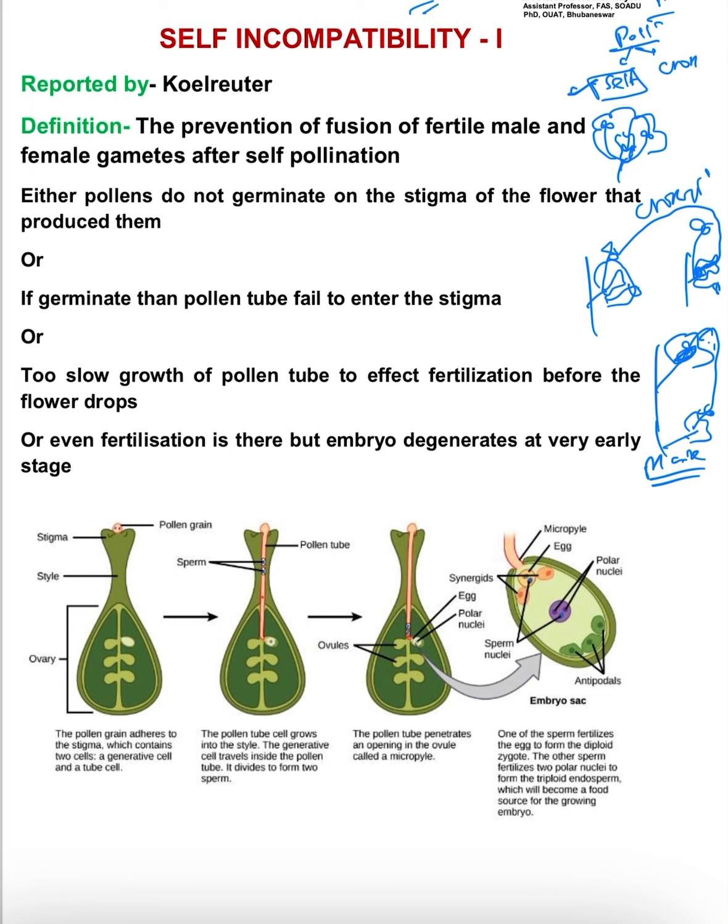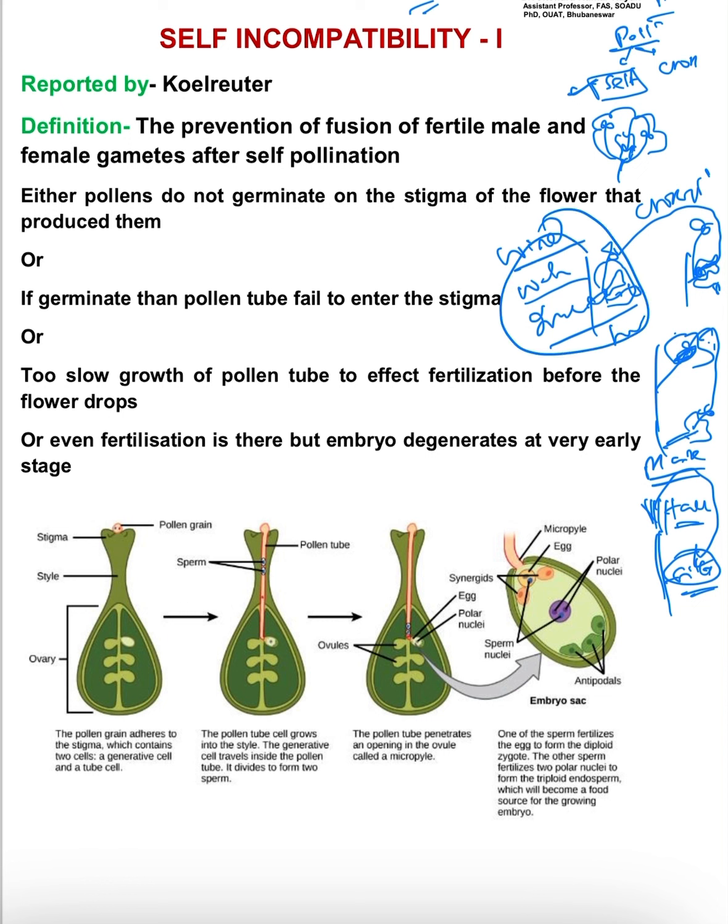This is the case in maize. In maize, the tassel is present here, but here the silk is present. This is the female one, this is the male one. The pollen will fall over the silk, that is the female one. This is also one type of cross pollination. The movement of pollen requires a carrying agent, which will be either wind or water or insects, or human beings. These are the normal cross pollination processes carried out by some agent.